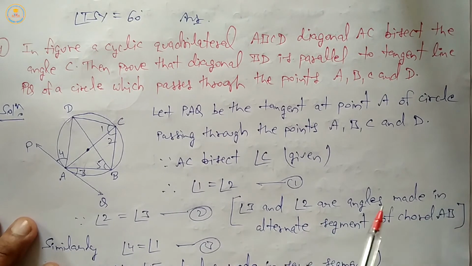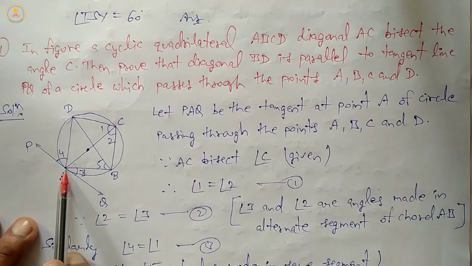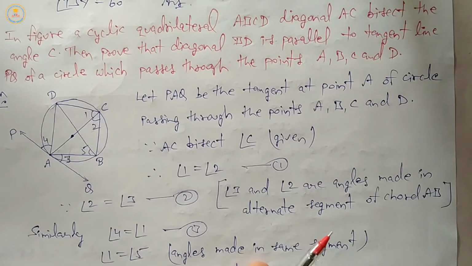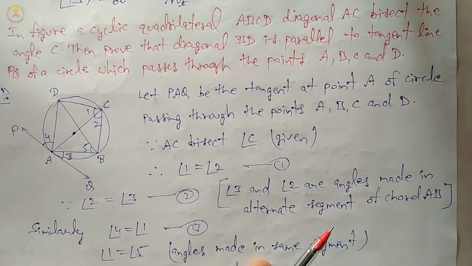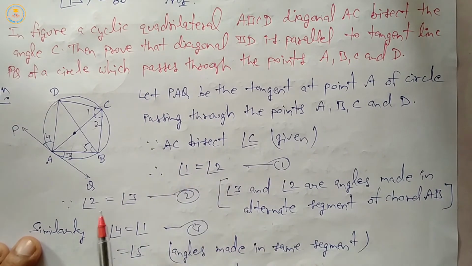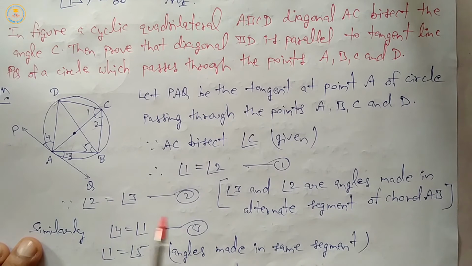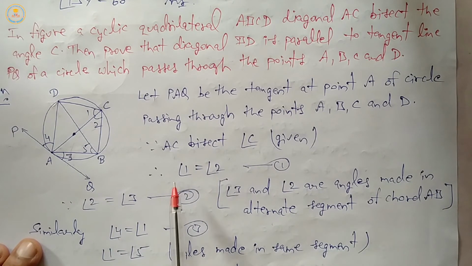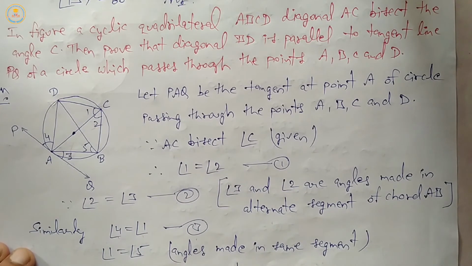Angles 3 and 2 are angles made in the alternate segment of chord AB. Alternate segment angles are equal. Therefore angle 1 equals angle 2, angle 2 equals angle 3, then we can say that 1 equals 4. So 4 equals 1. Equation third, 1 equals 5.